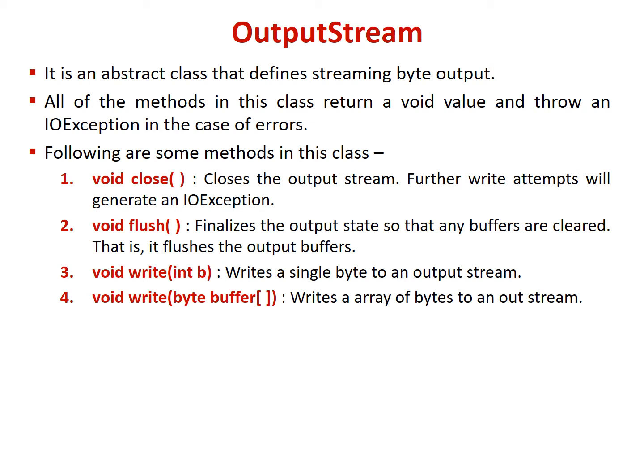After this, the next method is the flush method. This will finalize the output state so that any buffers are cleared. That is, it flushes the output buffers. Then the method write with one integer parameter b. This will write a single byte to an output stream. Similarly, the method write with one byte type parameter writes an array of bytes to an output stream.